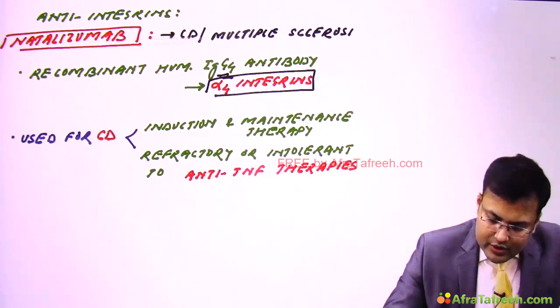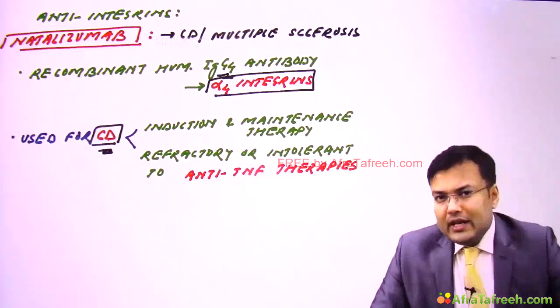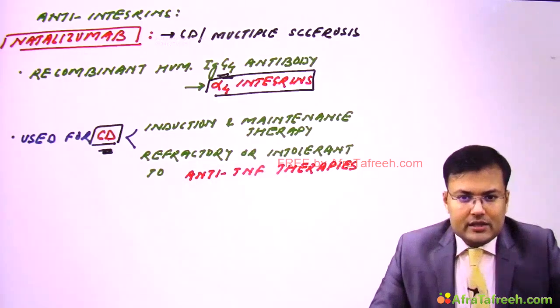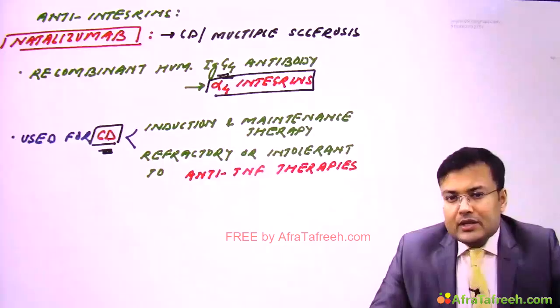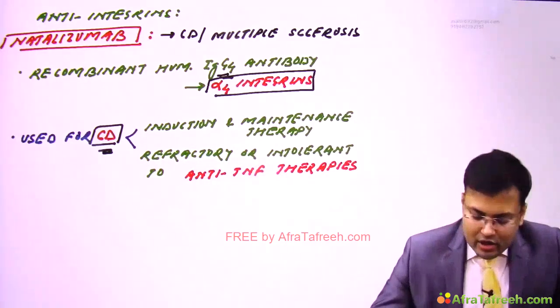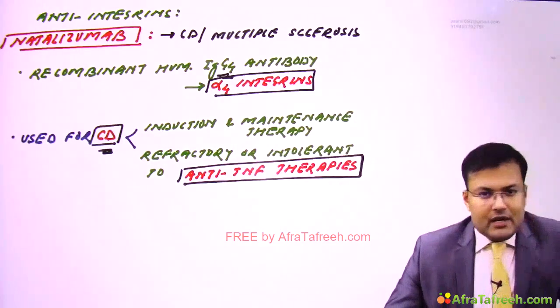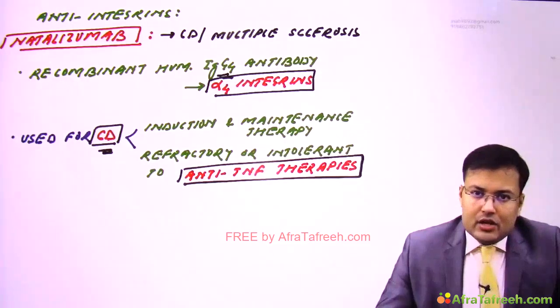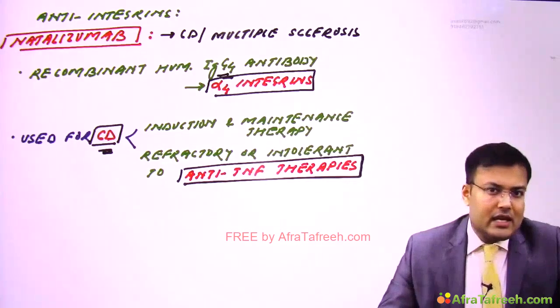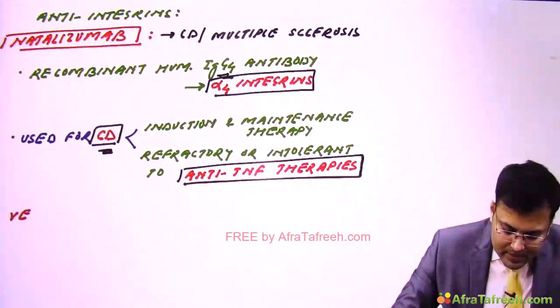Clear? So in which particular group we are using this? Yes, it is used in the patients of Crohn's disease for induction and maintenance therapy, for the patients who are refractory or intolerant to anti-TNF therapies we discussed. So if a patient of Crohn's disease is refractory or the patient is not able to tolerate anti-TNF agents, we are going to give natalizumab. The second agent which is used is vedolizumab.